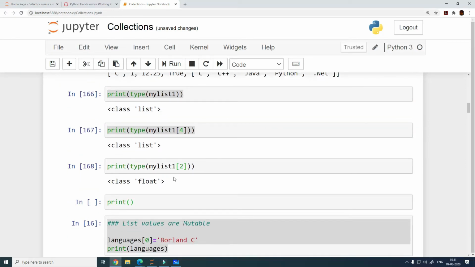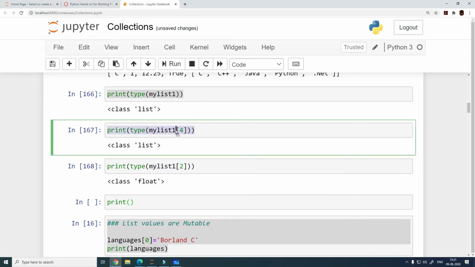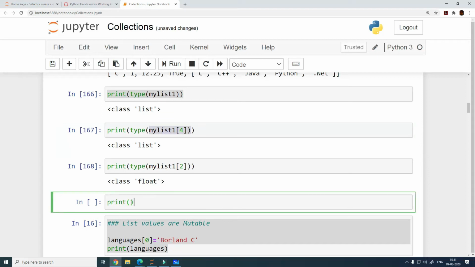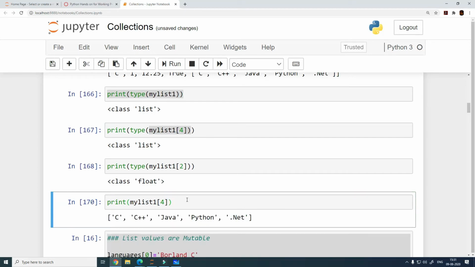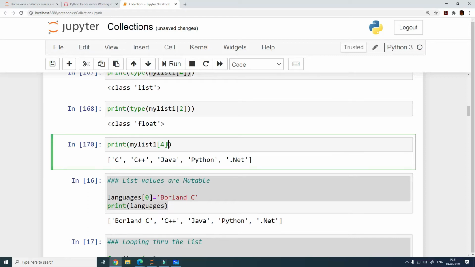So let me first specify this. I can copy this. What is happening? So I can specify this, right? This is giving me this list. Now, if this is giving me a list, then how do you access C++ from this list?